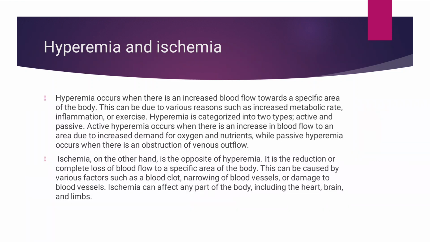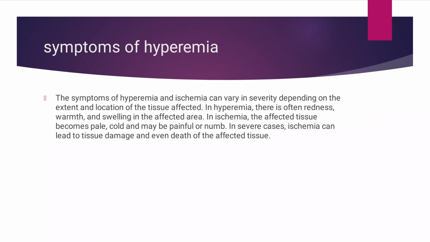Then ischemia, which is the opposite of hyperemia. There is a reduction or loss of blood flow to a particular area of the body. This can be caused by a blood clot, narrowing of blood vessels, or damage to blood vessels, etc. Then symptoms of hyperemia and ischemia. In hyperemia, redness, warmth and swelling often occur in that particular area. In ischemia, the skin becomes pale, cold and maybe painful.